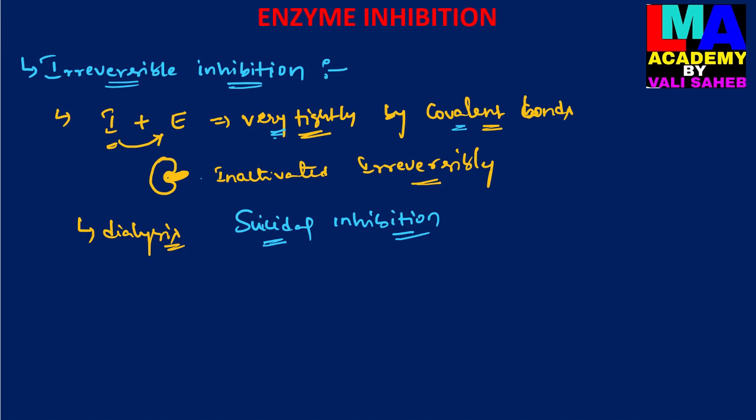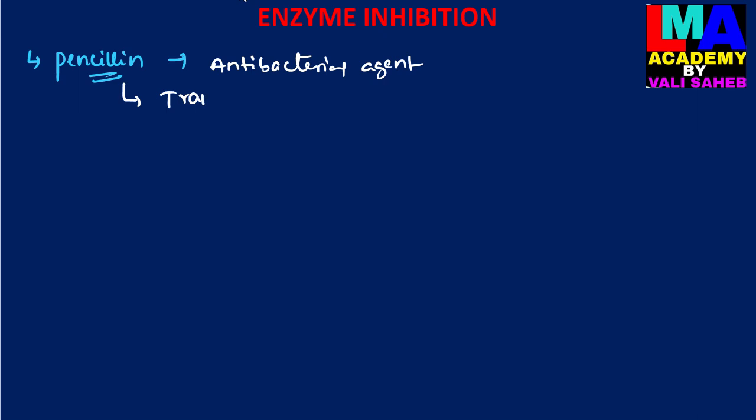I will give some examples which are related to the irreversible enzyme inhibition process. The first one is penicillin. Penicillin is an antibacterial agent. Penicillin is an antibiotic or antibacterial agent which can inhibit the catalytic activity of the enzyme transpeptidase.